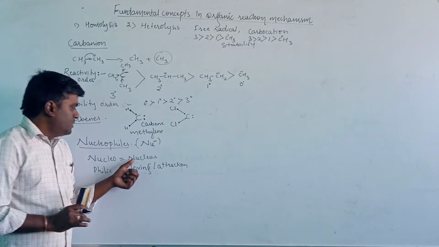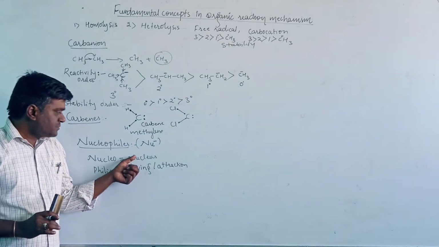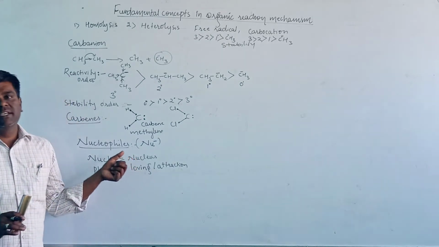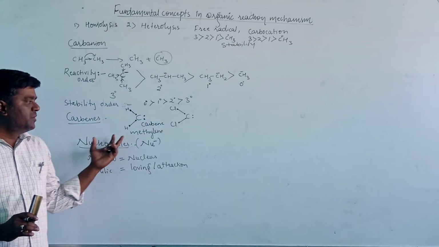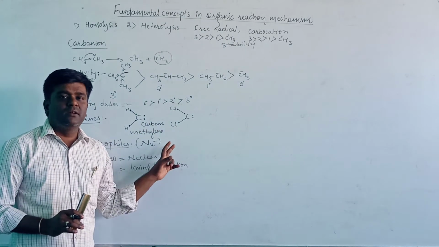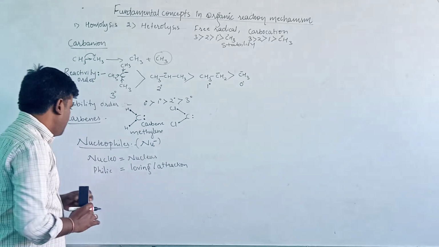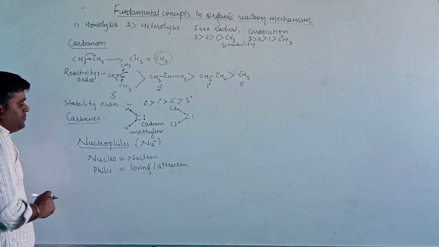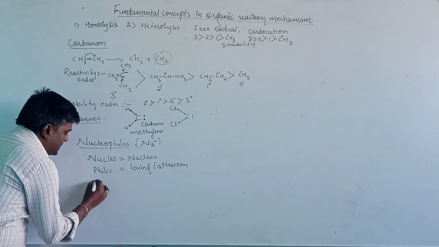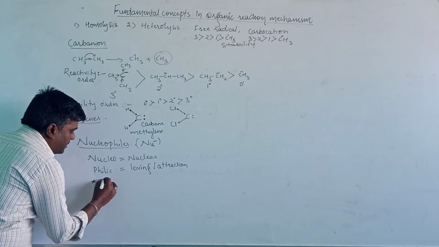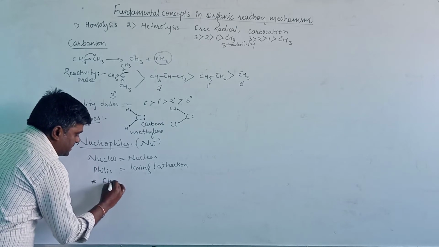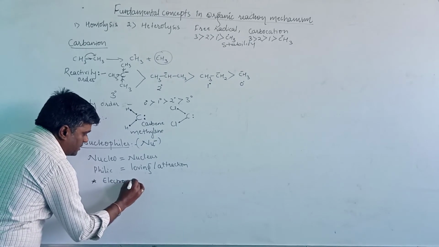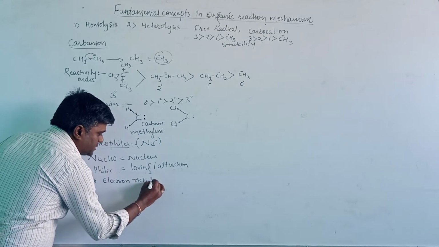That means the nucleus is the positively charged center, and these are attracted toward the positive center. Let us see some points for the nucleophiles. These are electron rich species.